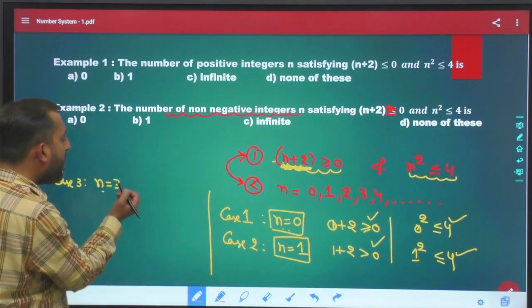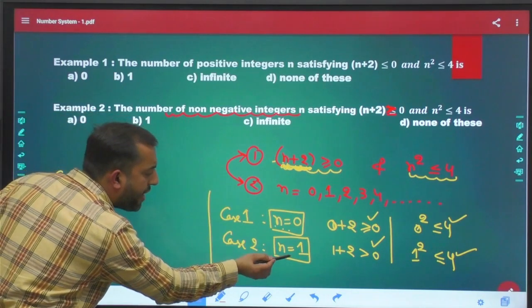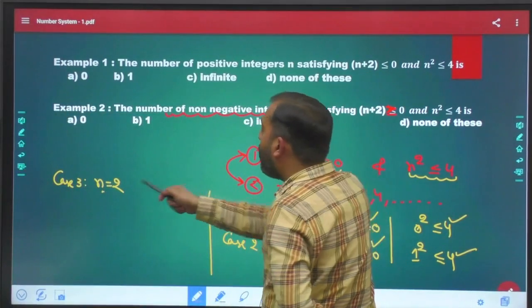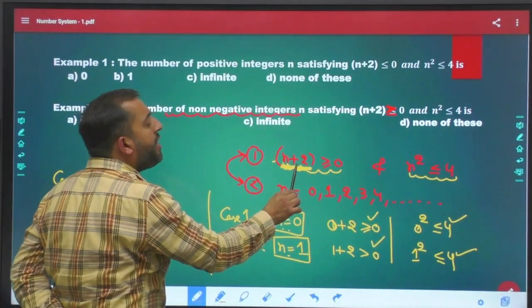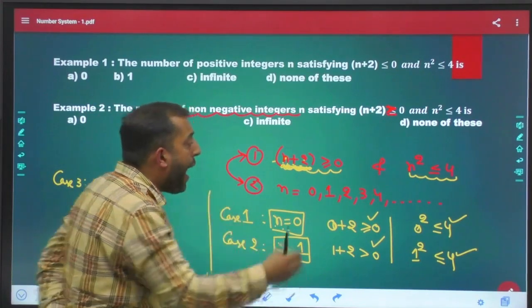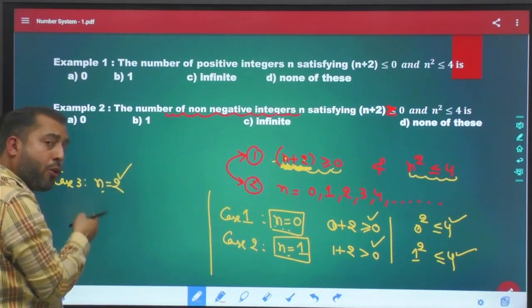Oh sorry, instead of n equal to 3, let's talk about n equal to 2 first. N equal to 0, n equal to 1, n equal to 2 first. If you put n equal to 2 here, it will become 2 plus 2, 4, and 4 is greater than 0. First condition is justified for n equal to 2 also.